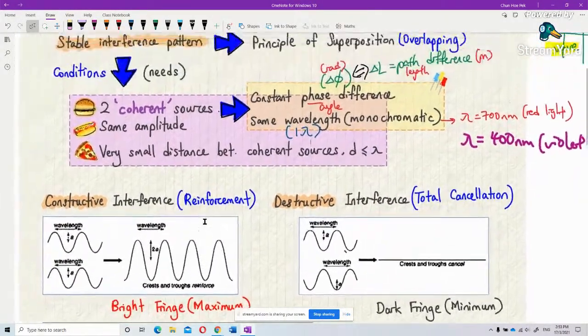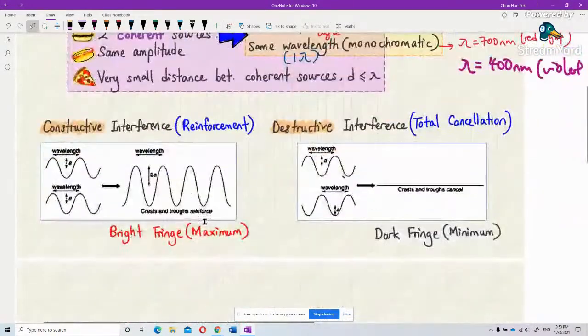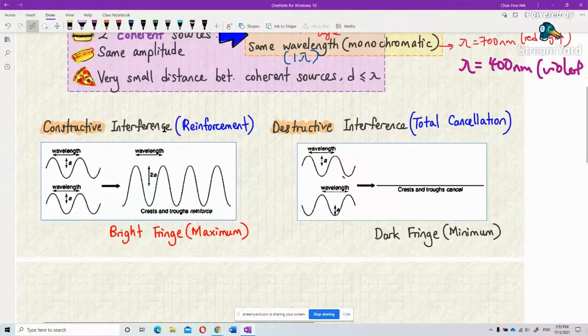Who doesn't know? Everybody knows about constructive and destructive interference. Okay, I think time is almost up. But if you got other things to do, you can leave first. But if you don't have other things to do, you can continue watching, because I'm going to continue this lesson.